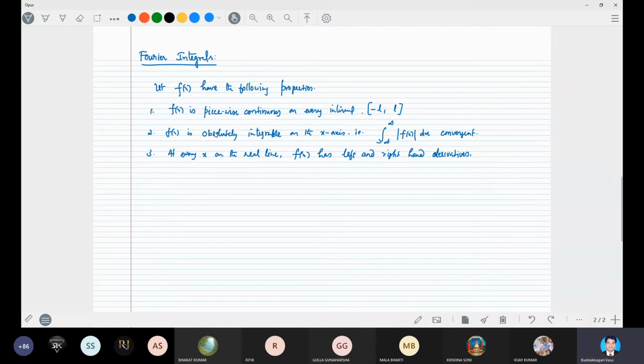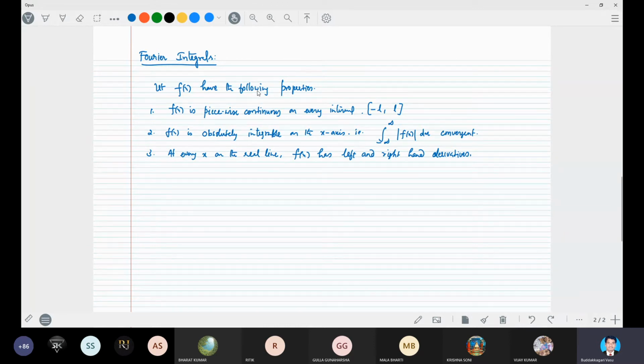So when L tends to infinity, it takes all the points. If the integral from minus infinity to infinity of f x dx converges, the sum of the Fourier series, the sum n is equal to 1 to infinity of an cos n pi x by L, where an is in integral form, 1 by L into the integral from minus infinity to infinity of f x into cos n pi x by L, right?